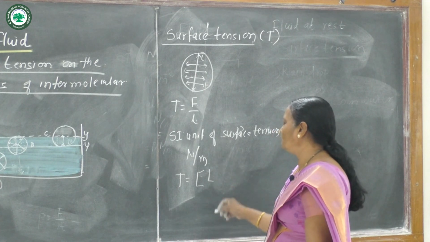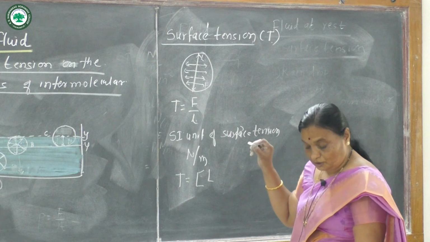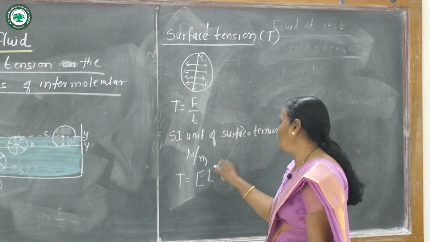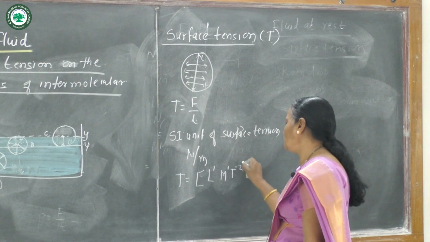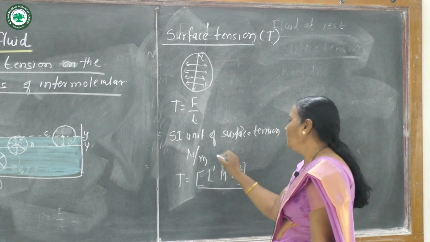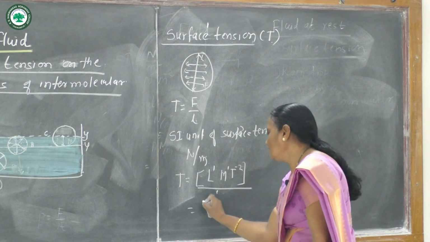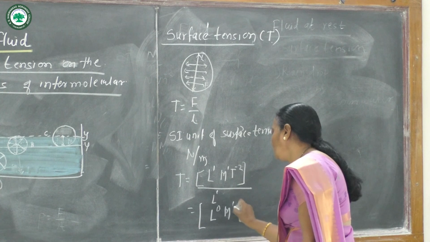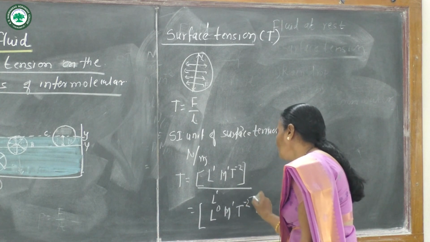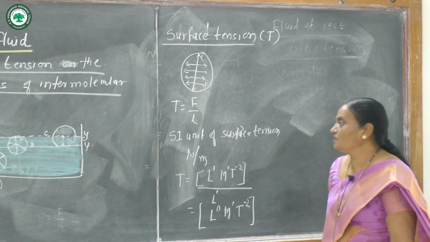The dimension of force, F equal to mass into acceleration, is L1 M1 T minus 2, divided by length L1. The total dimension is L0 M1 T minus 2, which is the dimension of surface tension.